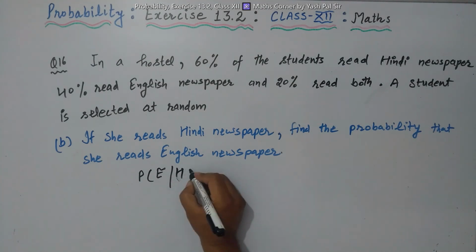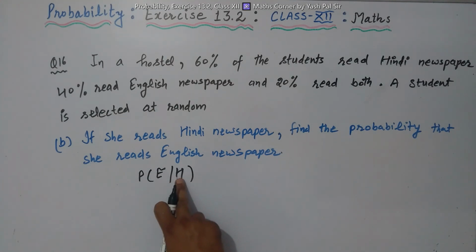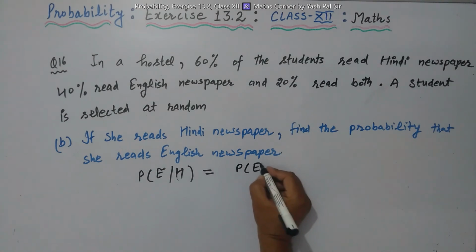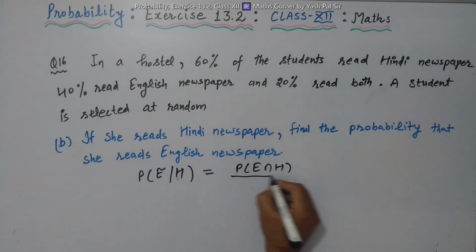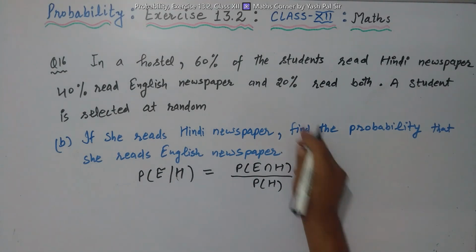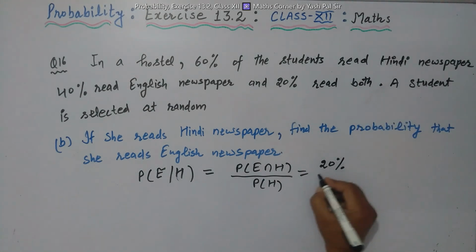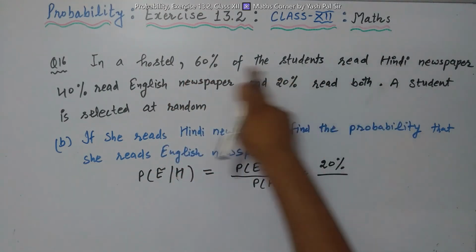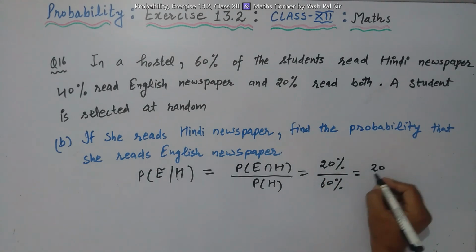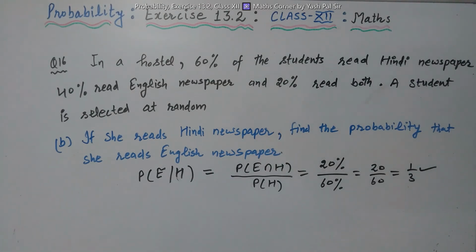This is the way we can write it: find the probability of E given that H has already occurred. So we write this as probability of E intersection H divided by probability of H. What is the probability of E intersection H? This is 20%, read both. 20% divided by the probability of H, which is 60%. Solving this we have 20 upon 60. That means 1 upon 3 is the answer.